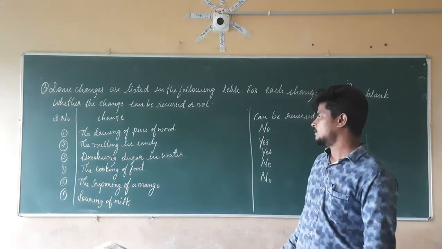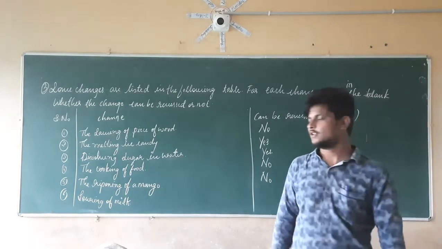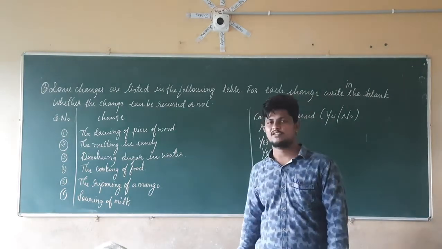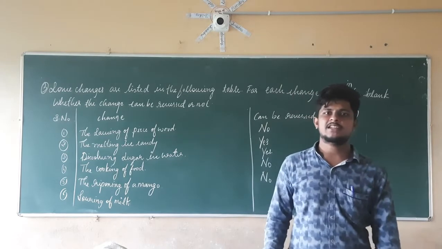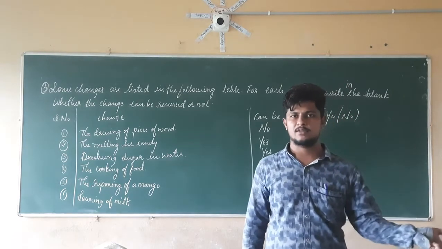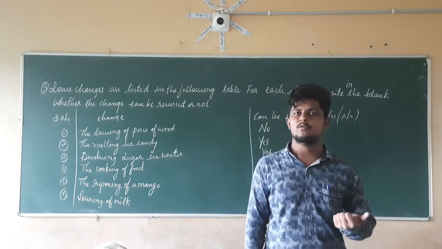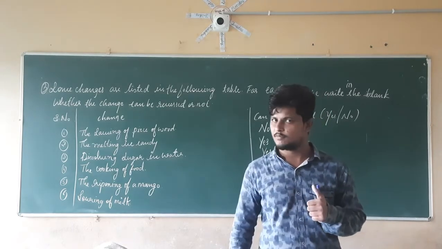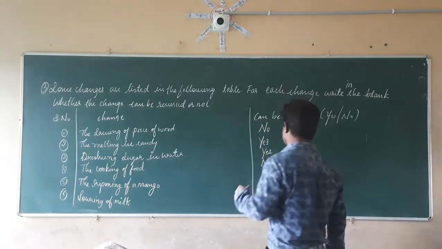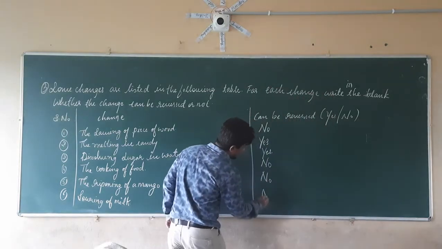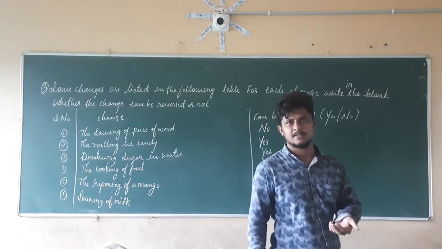Now the last one: souring of the milk. We have already discussed what souring is. Souring of the milk is where we heat the milk so that we can separate the cream and other things from the milk. Is it possible that from those things we can make the milk again? No, it is not possible. For that reason, souring of the milk is also an example of an irreversible change. It can't be reversed.